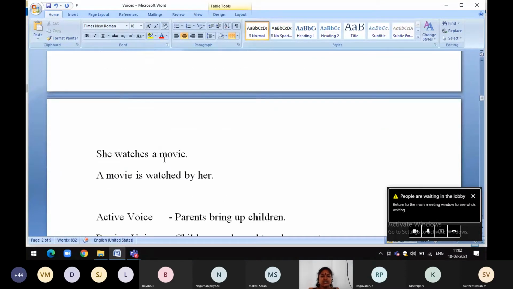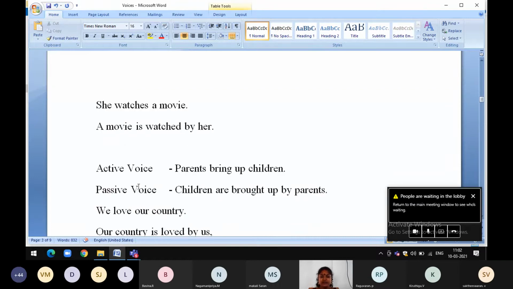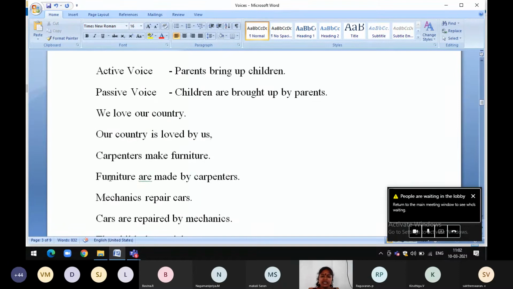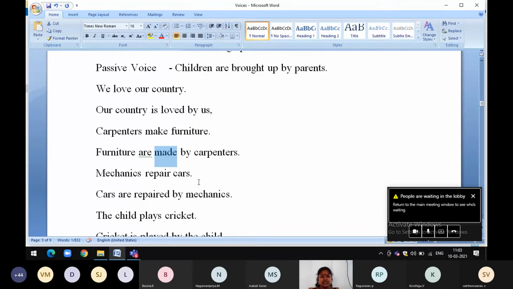She watches a movie. A movie is watched by her. Parents bring up children. Children are brought up by parents. We love our country. Here our country is the subject. So our country is loved by us. Carpenters make furniture. Furniture, plural form also, furniture. So we can use are. Furniture are made by carpenters. Make, past participle made.